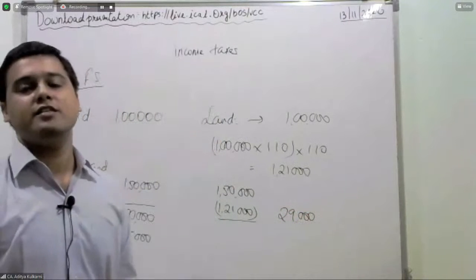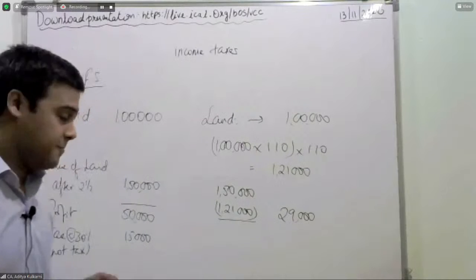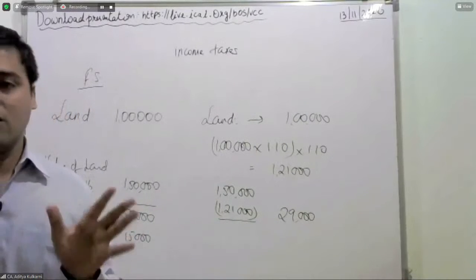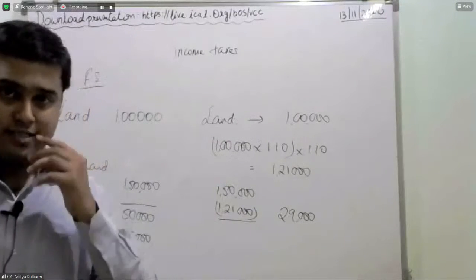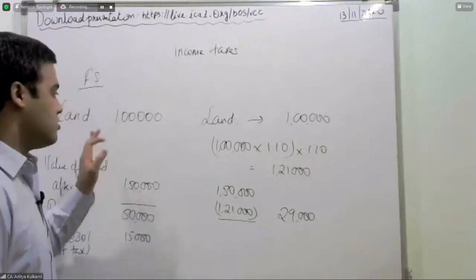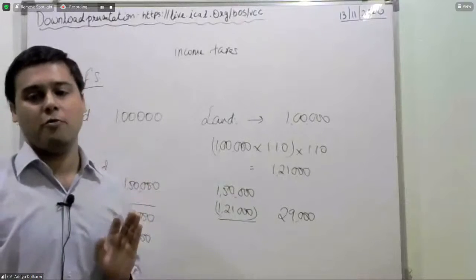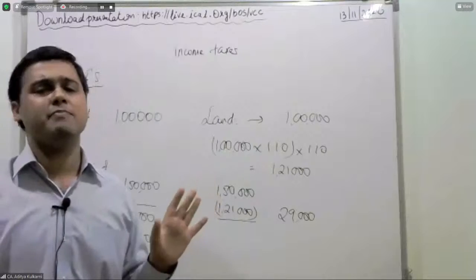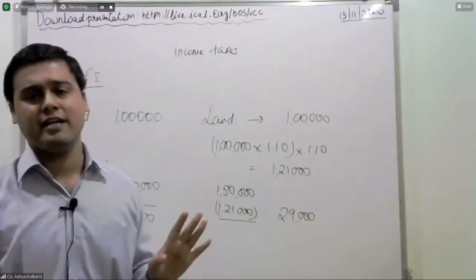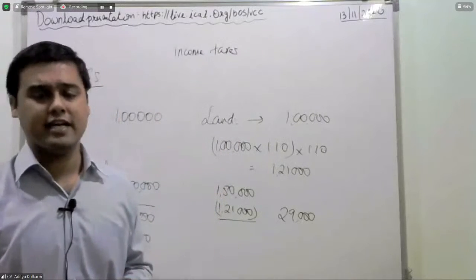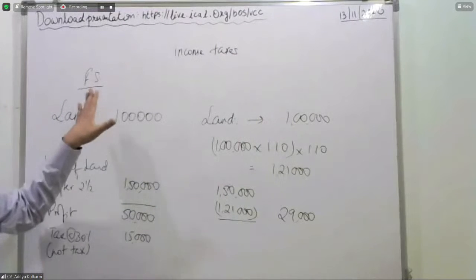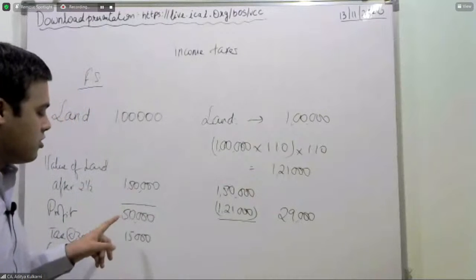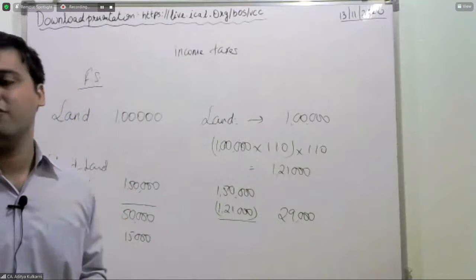Now you can appreciate why this standard is required. For accounts, do I have indexation? No, sir, I do not have indexation. So for accounts, your value will be 1 lakh rupees. Please, I'm not covering the aspect of revaluation, etc. right now. I do not want us to get confused. So 1 lakh rupees is your value for accounts. For accounts, your profit is 50,000.